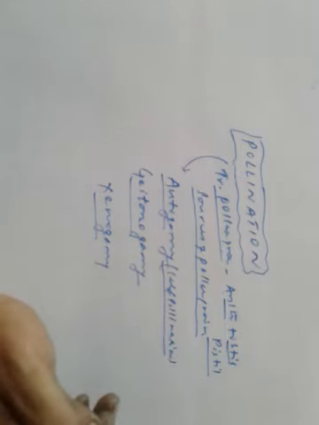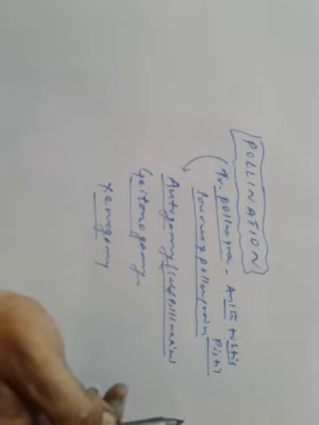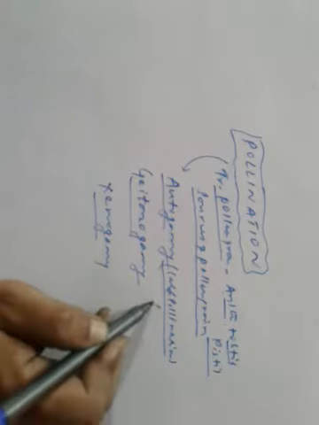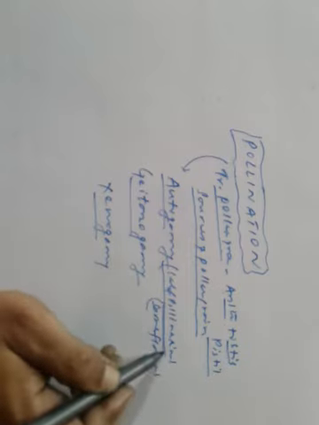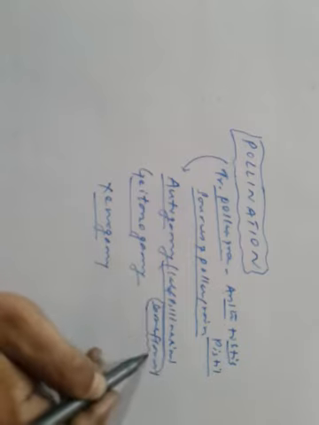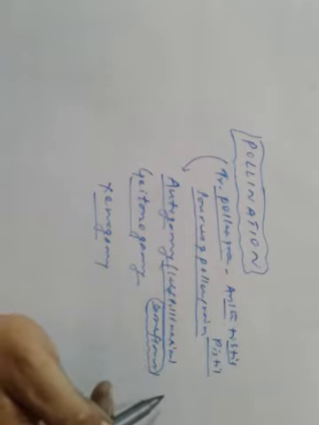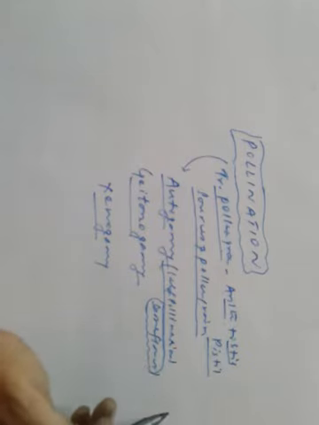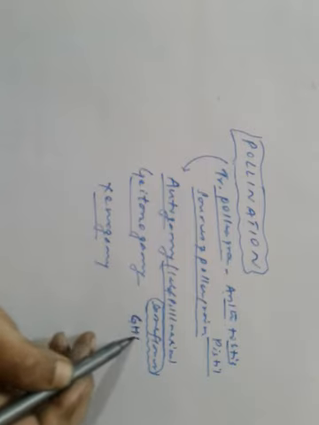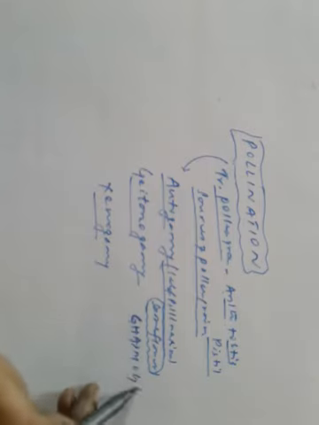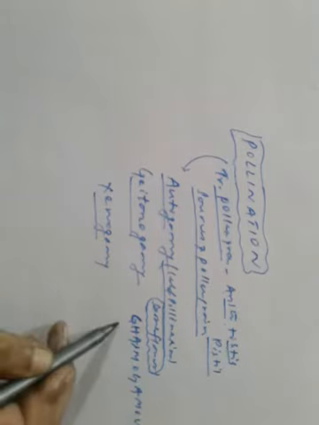Autogamy is self-pollination. What happens here? Here the transfer of pollen grains is from anther to stigma of the same flower. Here the key is the same flower. So in the same flower, the pollen grains are transferred from anther to stigma, and it is found in plants that produce flowers such as Chasmogamous and Cleistogamous.